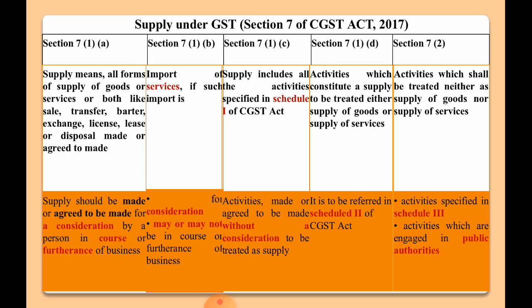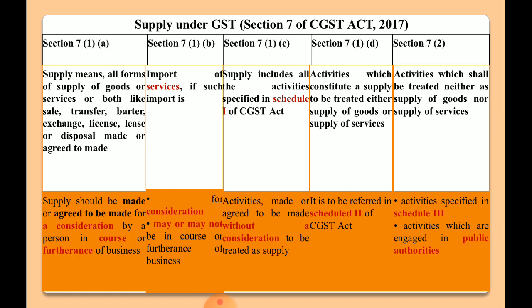So three schedules are important here. In section 7(1)(c), Schedule 1 talks about certain activities. If these activities are undertaken, even if without consideration, they will be treated as supply, but it should be done in course or furtherance of business.